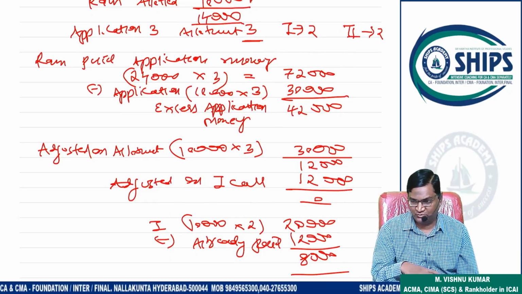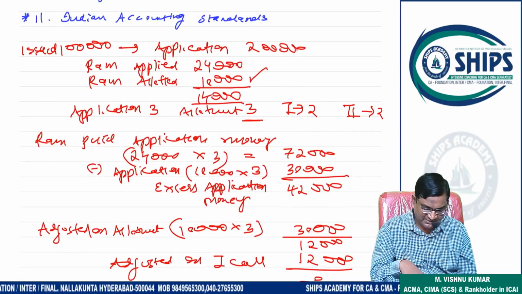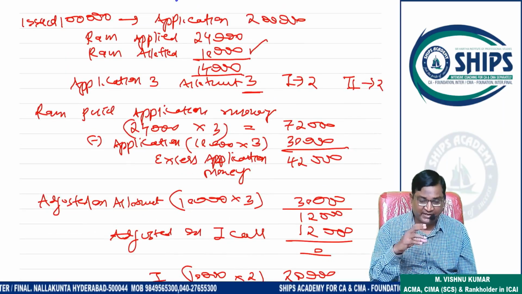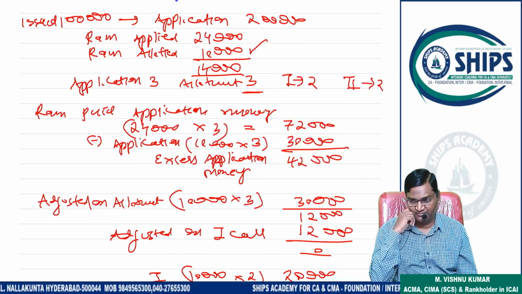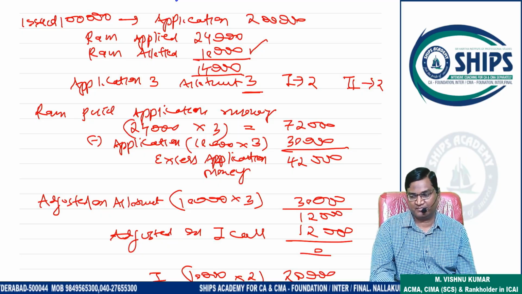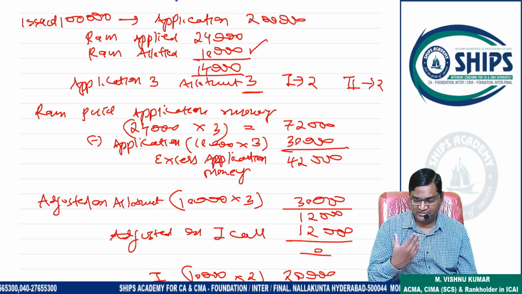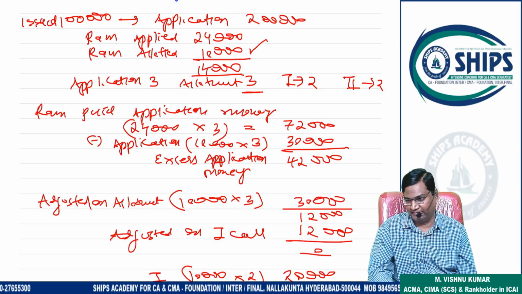Chaliye, is it understood or not? Whenever oversubscription takes place, in what way will the excess money be adjusted? This is an example on adjustment of excess money. Whenever excess money is received, how will it be adjusted?